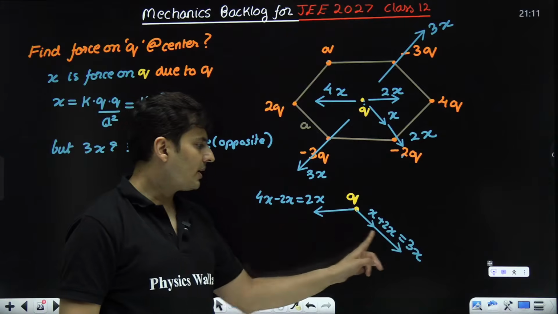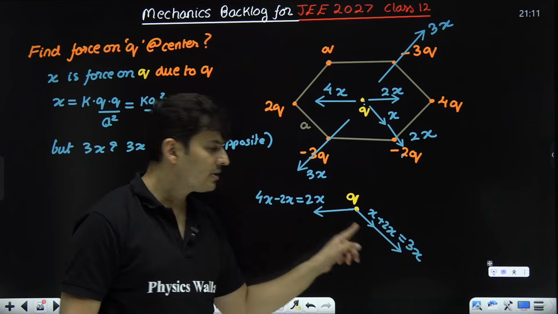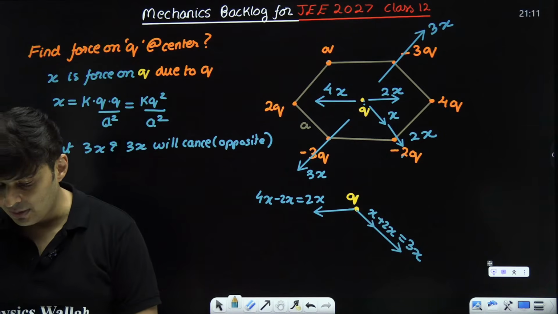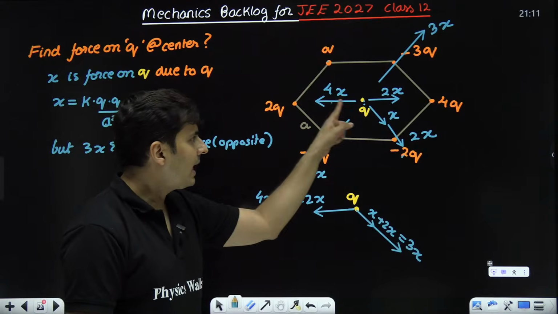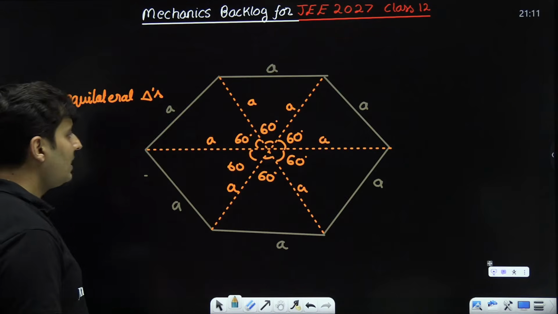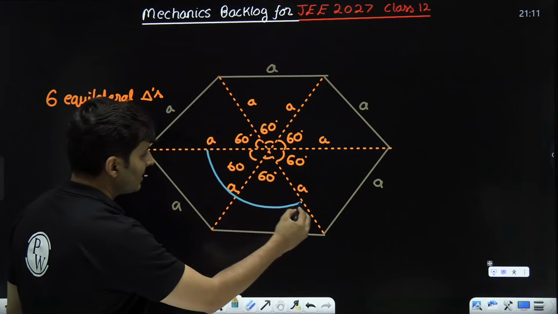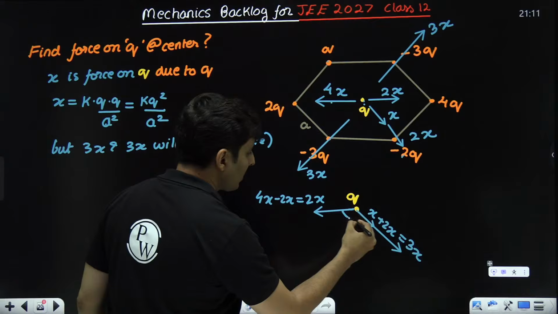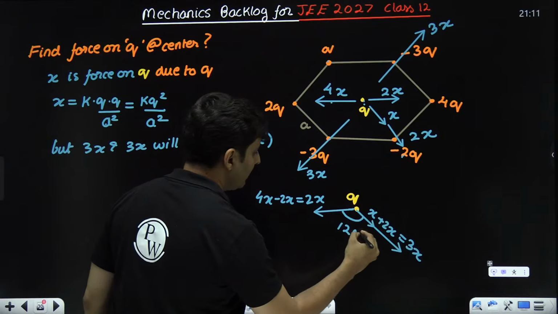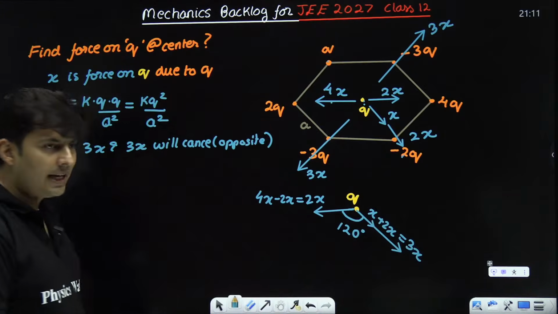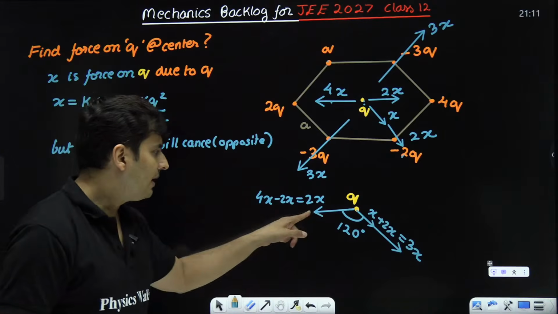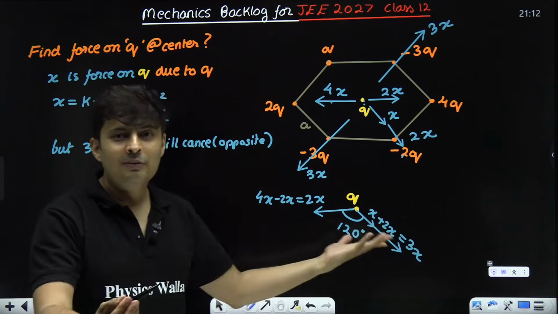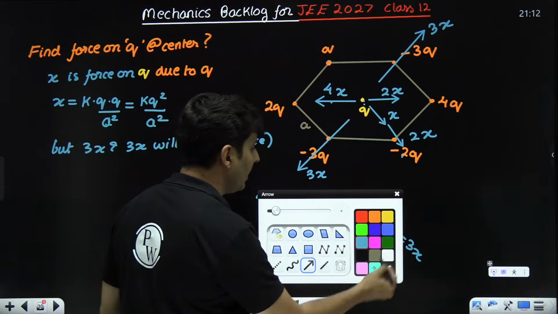Now can you also guess how much is the angle between these two? Can you guess what is the angle between this and this? 60 plus 60, how much is it? 120. This is basically 120 degrees. Now you have one force, another force and the angle. Finding the resultant is not a big deal at all.